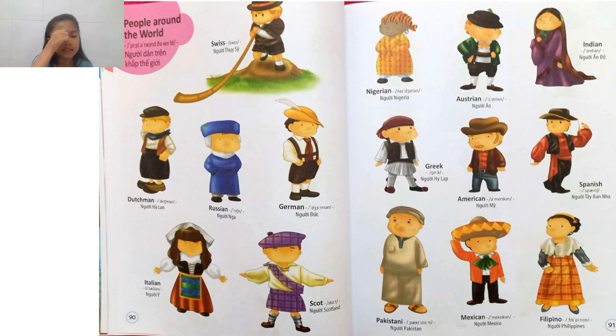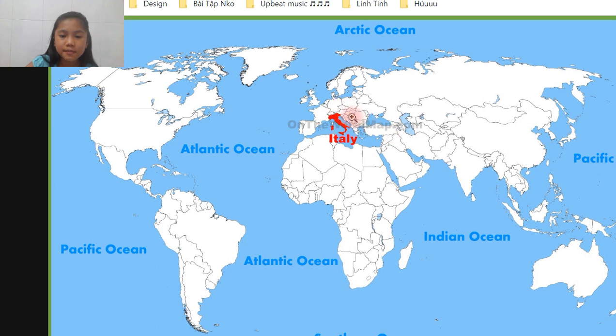Next we have Italians. Those are people that come from Italy. If you look on the map, you can see that Italy is on this part of the world. So this is Italy.